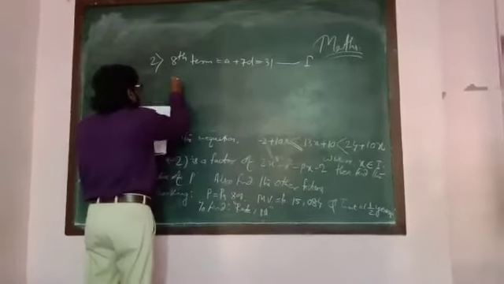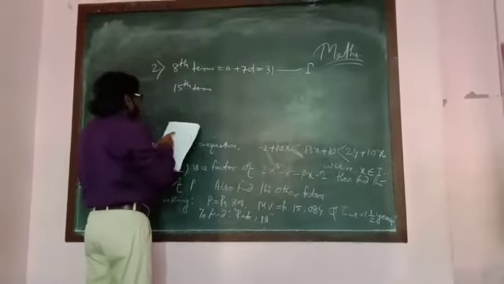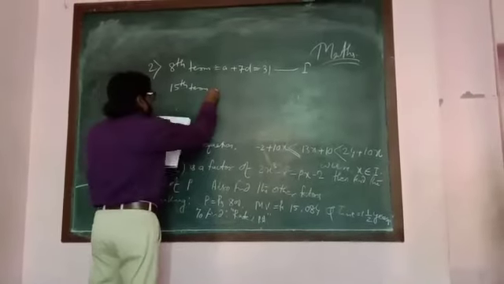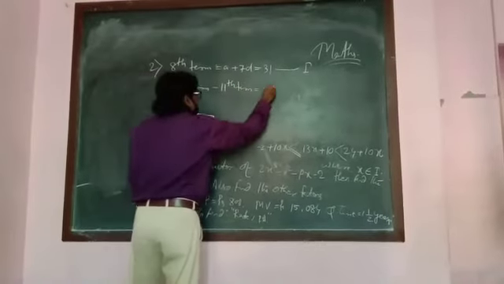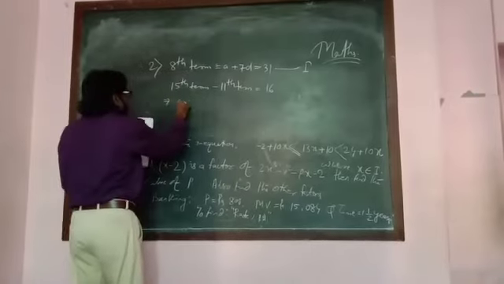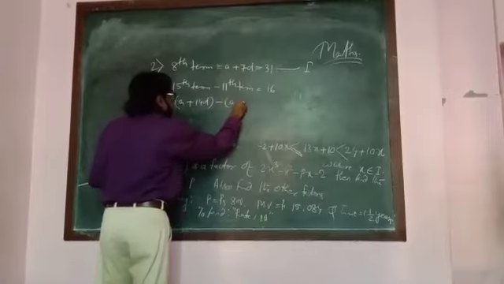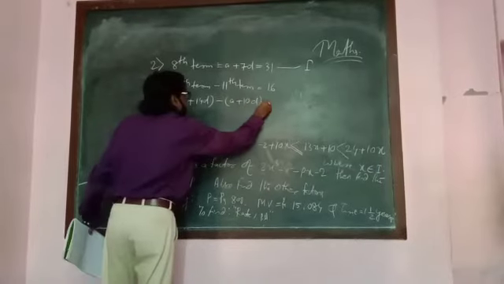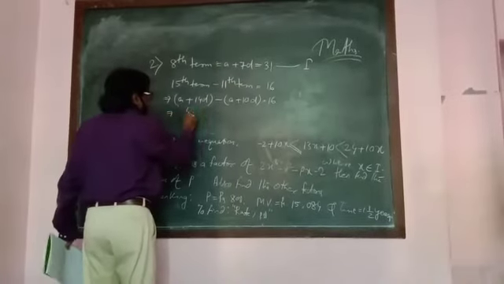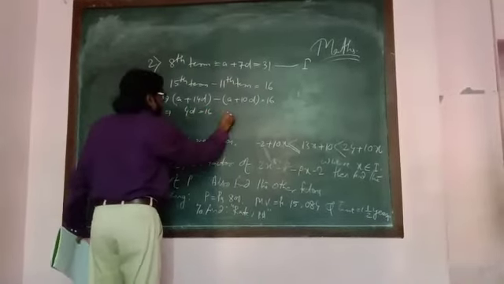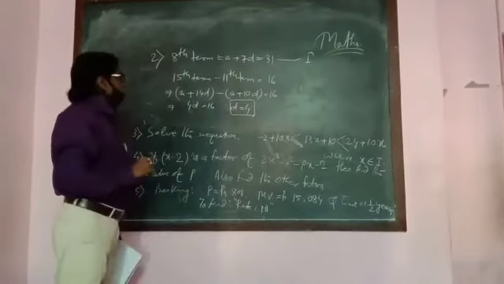And the 15th term minus the 11th term is equal to 16. The 15th term formula is a plus 14d, so a plus 14d minus a plus 10d is equal to 16. a will be cancelled. 14 minus 10, that is 4d equal to 16. Therefore, d equal to 4.